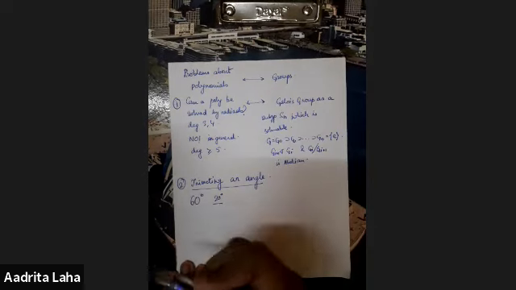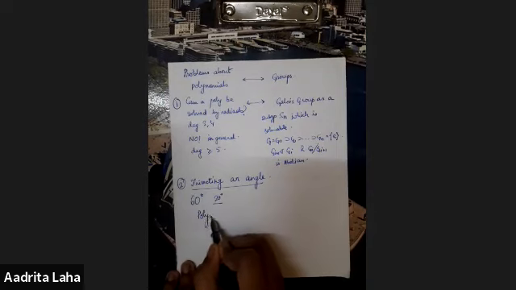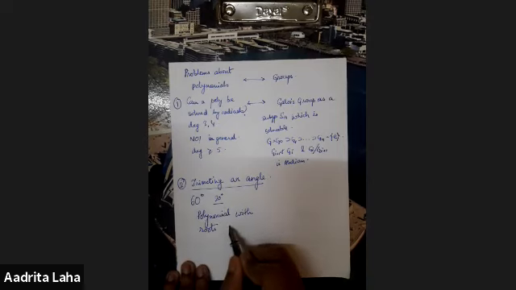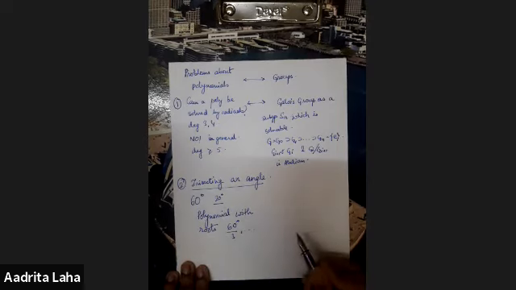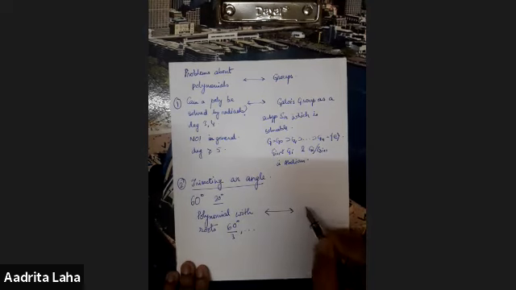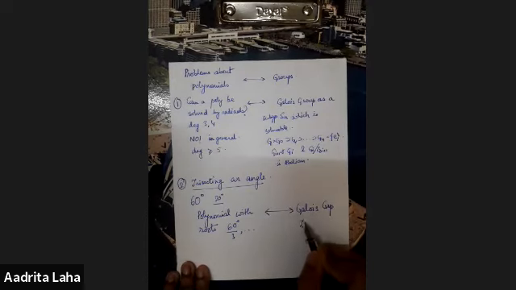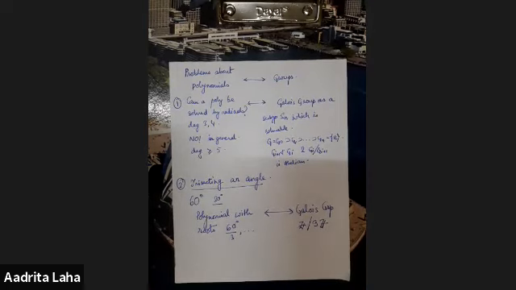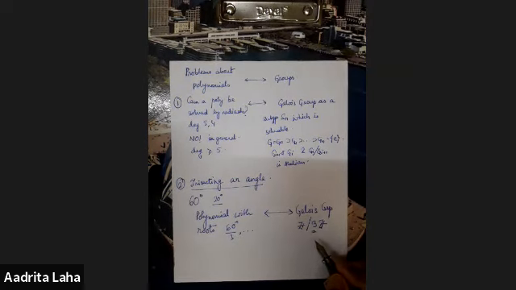So to show this, we write a polynomial with roots 60° by 3 and other roots. And this can be corresponded with the Galois group Z mod 3Z. So we cannot do this because the Galois group is Z mod 3Z. This can be done only when the Galois group has an order which is a power of 2. But as we can see, 3 is not a power of 2, so we cannot do this.